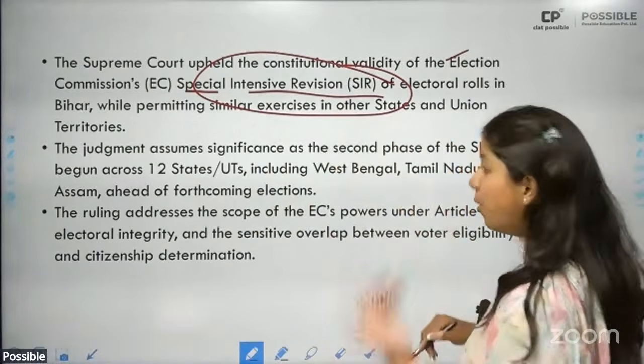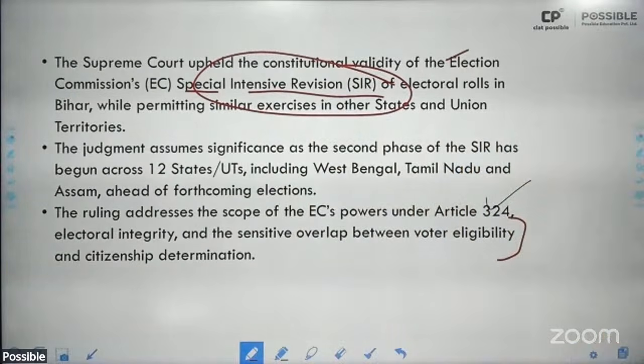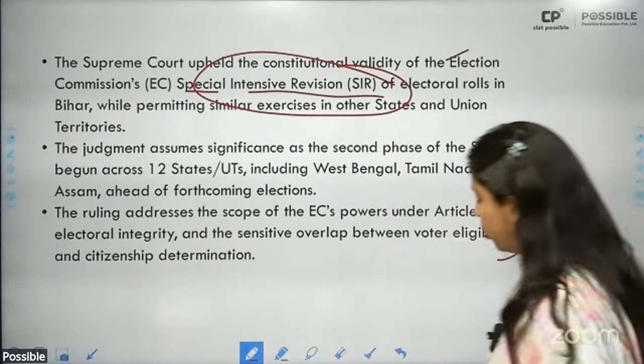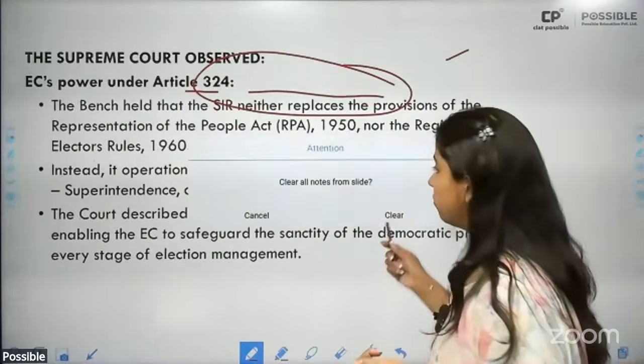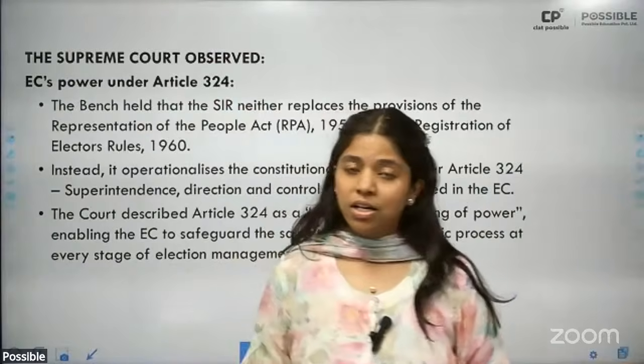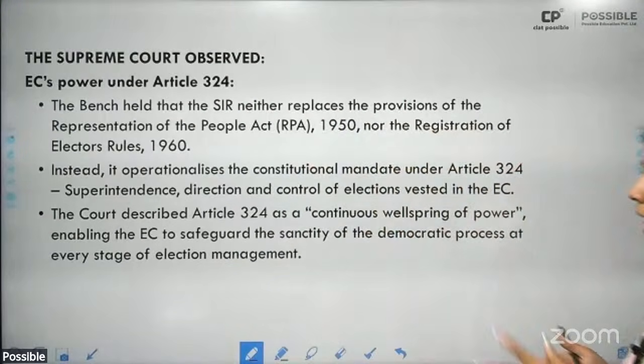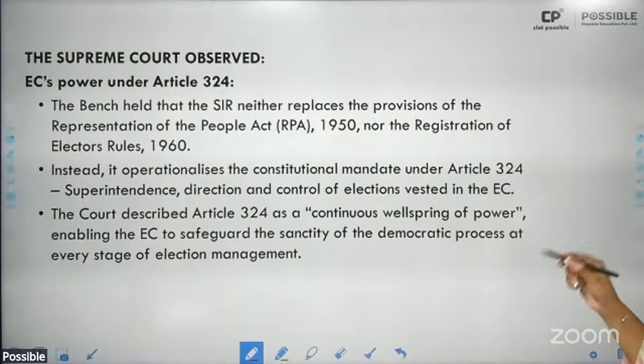Okay. However, the major problem that came out was the overlap between voter eligibility and citizenship determination. Now, the voters were removed from the electoral rolls only on the ground that they were not Indian citizens. So, the bench held that SIR neither replaces the provisions of the Representation of the People Act 1950 nor the Registration of Electors Rules 1960.